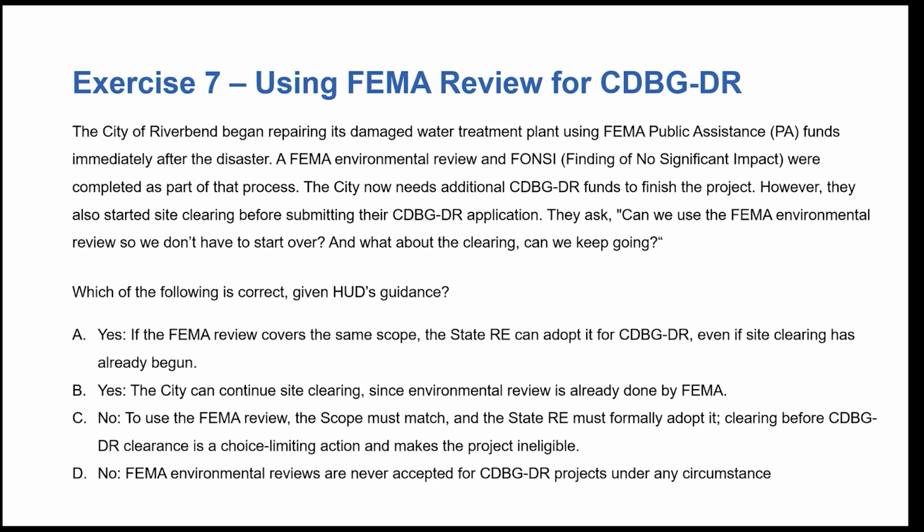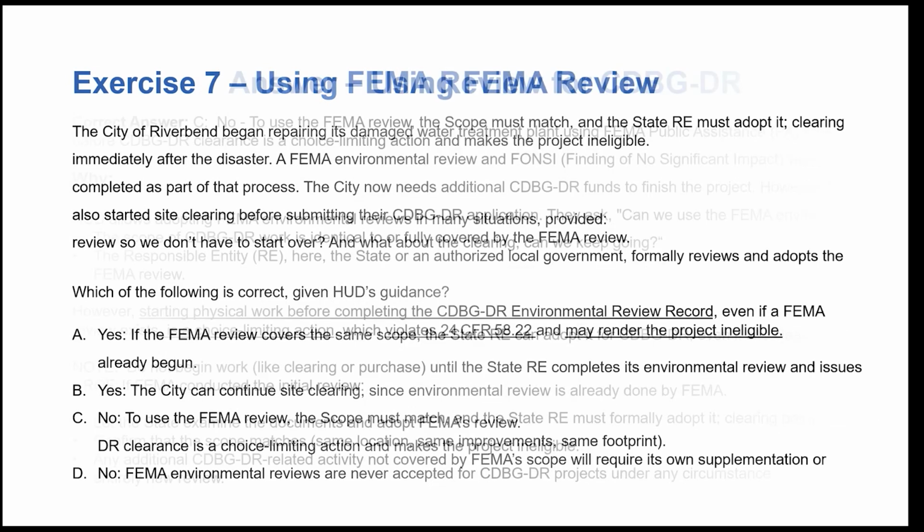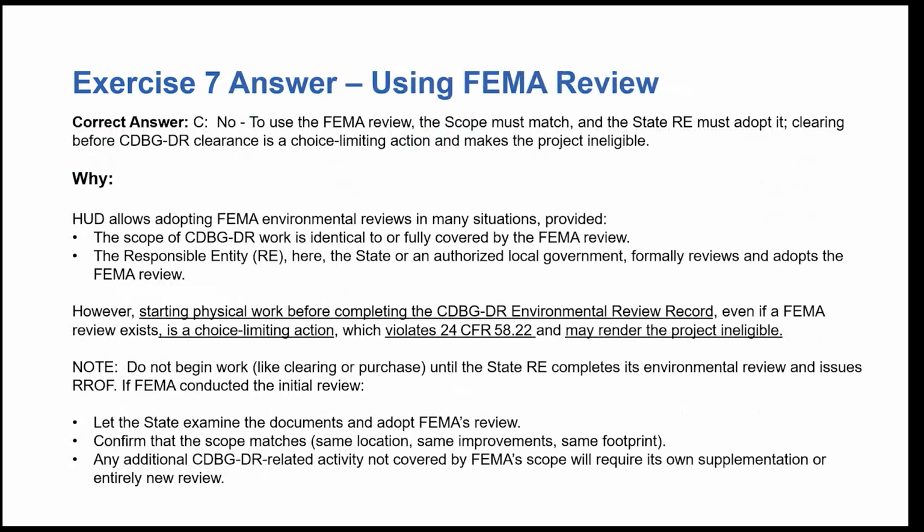many of you may already know that FEMA conducts the environmental reviews for their projects. So, if your answer is C, no, to use the FEMA review, the scope must match, and the state RE must adopt it. Clearing before CDBG-DR clearance is a choice limiting action and makes the project ineligible, then you are correct. So again, HUD does allow adopting FEMA environmental reviews in many situations.